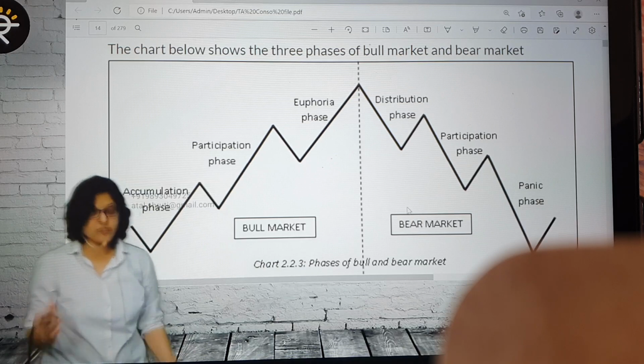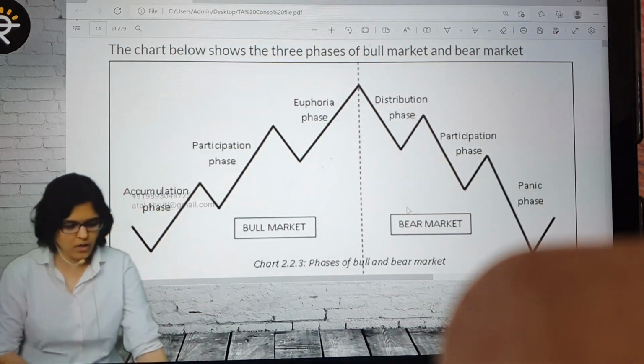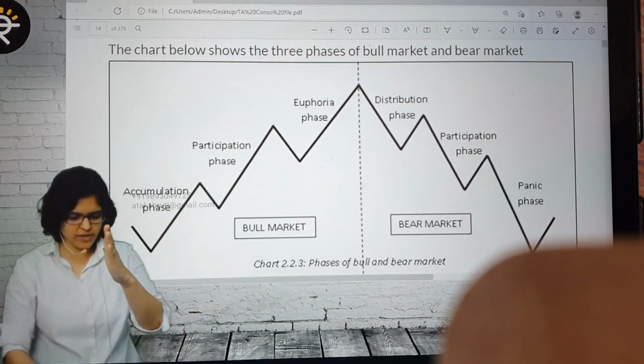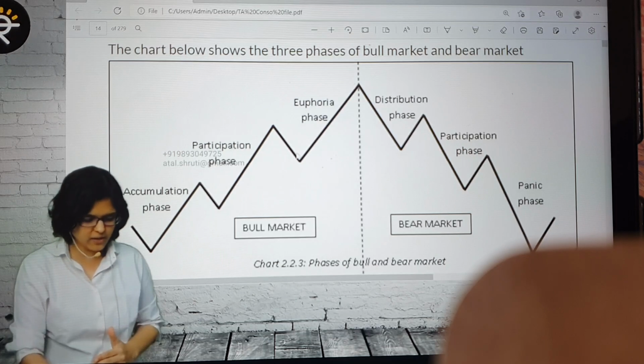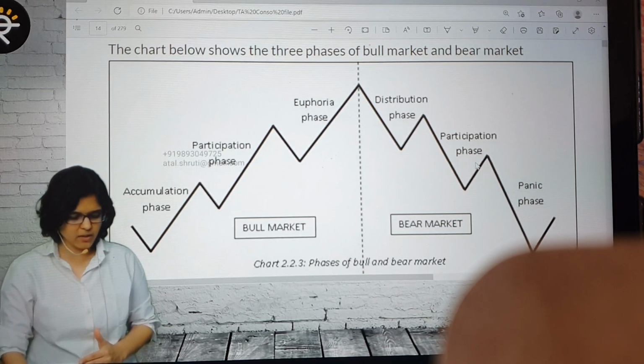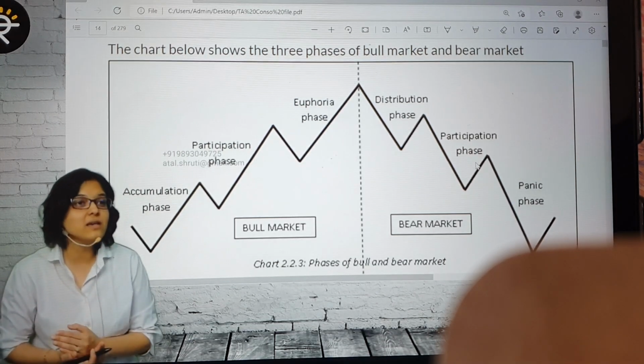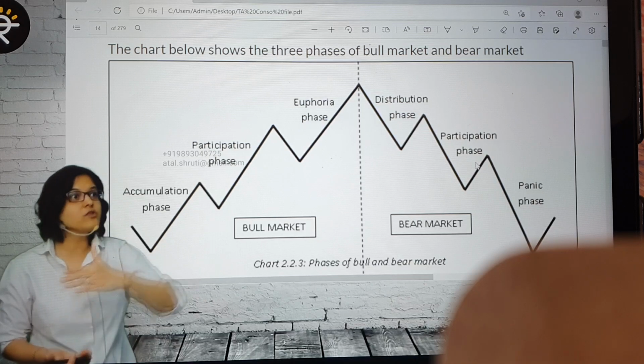Okay, I want 100% attention for the next 5 minutes. You'll understand this easily. Okay. Typically, if you see, the chart is divided into 2, you can see this vertical line, correct? On the left side we have the bull market, and on the right side we have the bear market. Bull market is typically in which trend can I say? Upward trend. Like the example that we took of petrol price, upward trend.